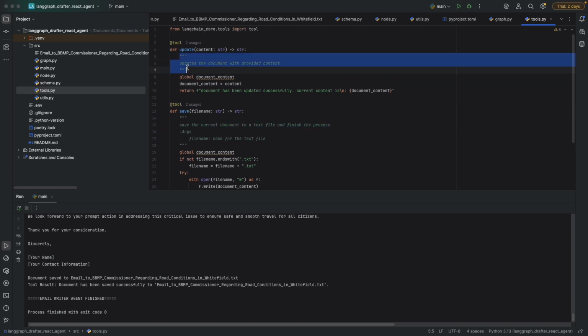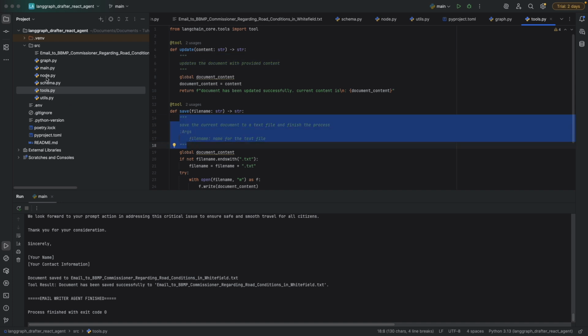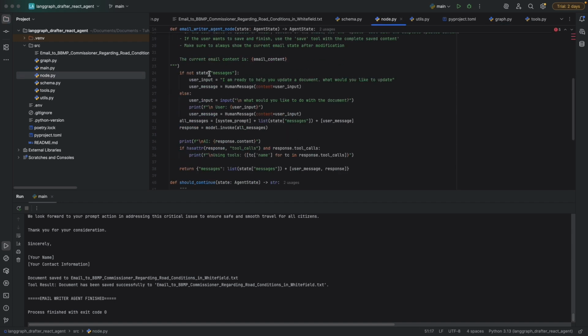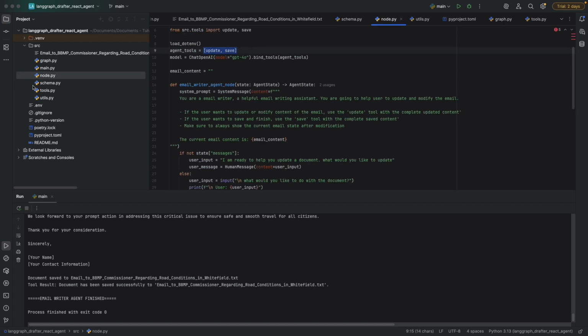Now one more thing, these annotations are very important for tools. Based on these annotations, the agent decides which tool to call. So these annotations are very, very important. So we have finished the node, the tools. We have just initialized the graph with the state graph, passing the agent state, which comes from the schema.py. And we have added a node, the drafter agent node, and another node for tool calling, right? We have passed all the tools here. Now these agent tools are coming from the tools.py, where I have shown you two tools, update tool and save tool.